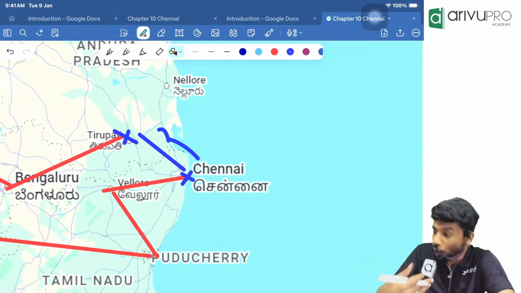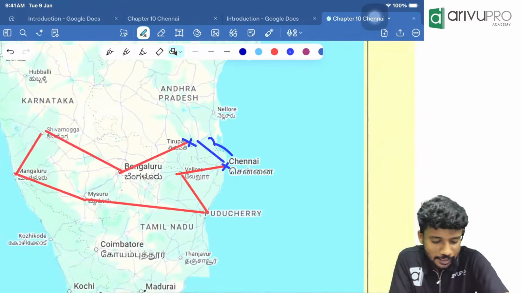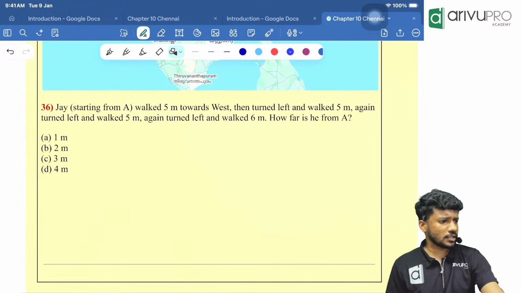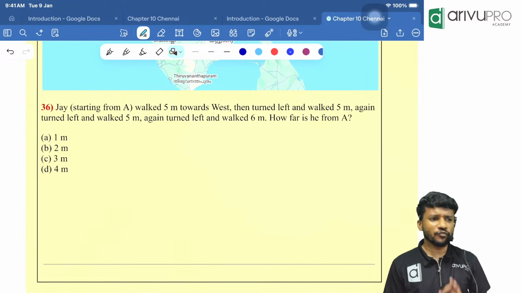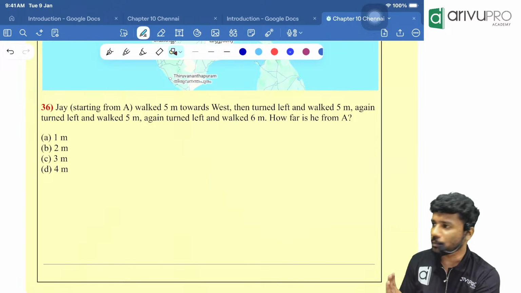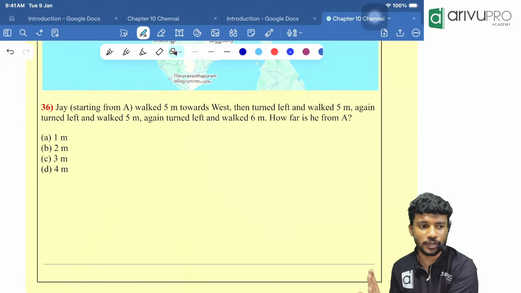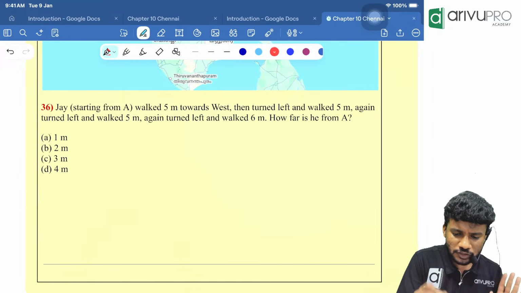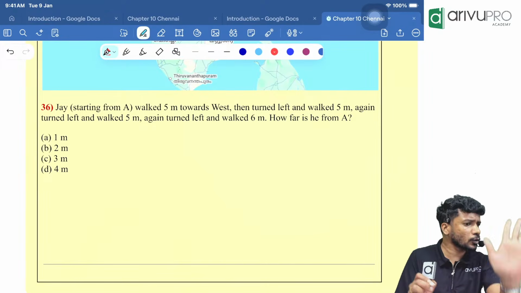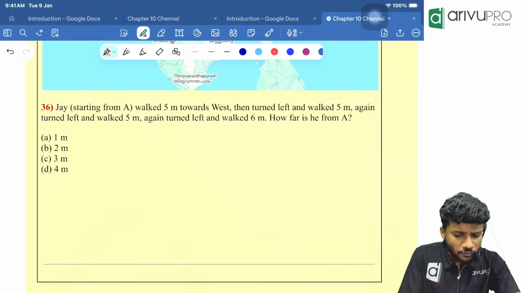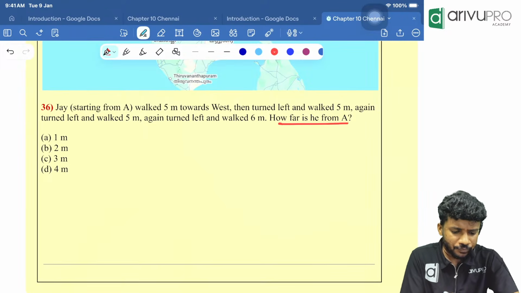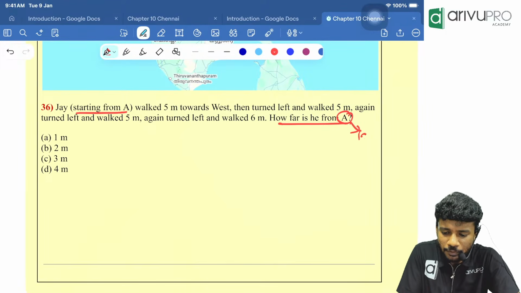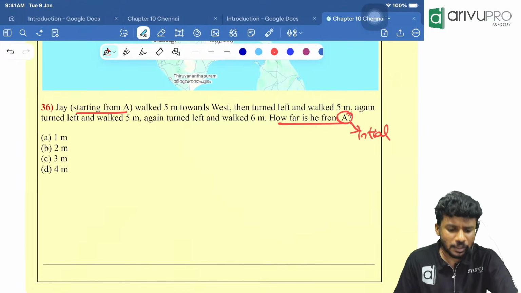That's what we are going to find in this particular type of question, and I want to do it in the same pattern we did with respect to the initial point. I will not change the pattern for you guys because it will give you the answer no matter what. I will start and show you how the question looks. We will read: how far is he from A? J started from A. That means A is the initial point. Correct?